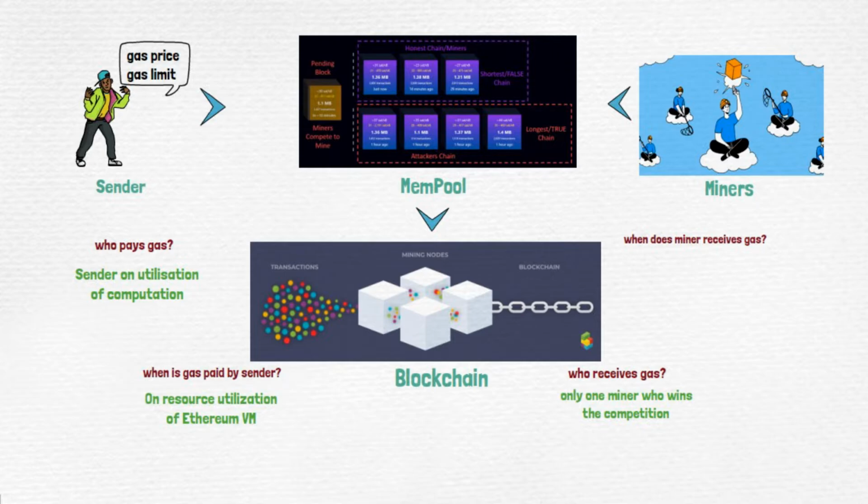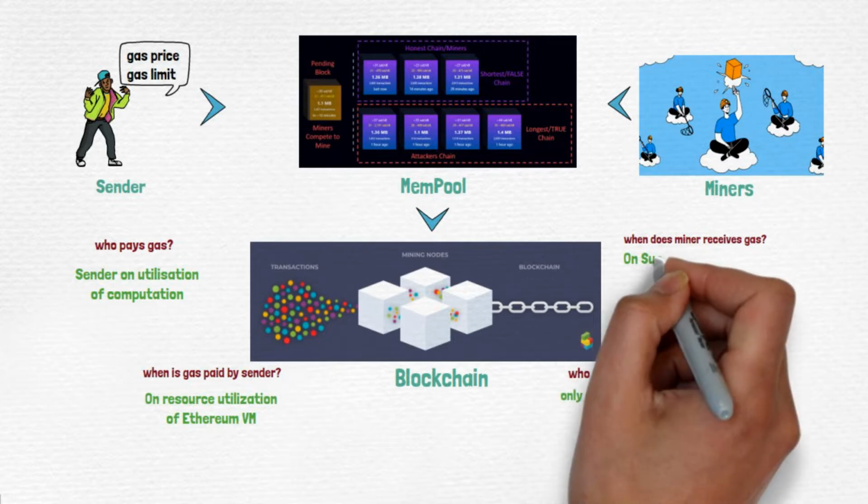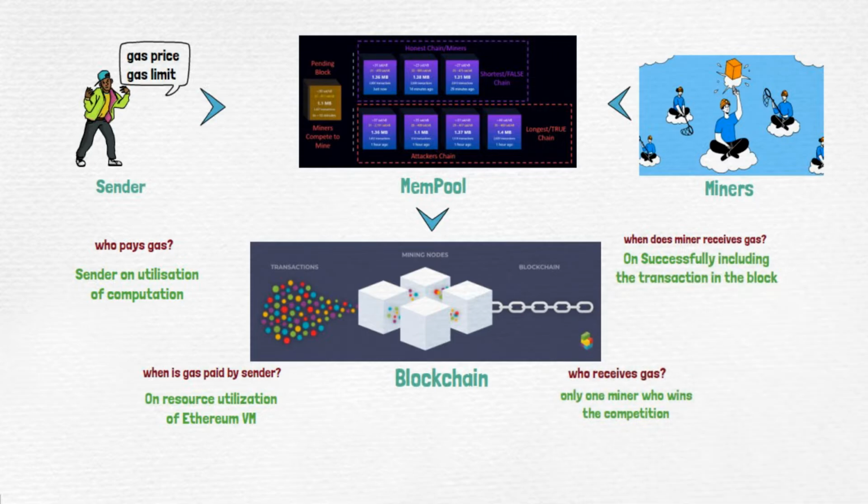As soon as those targets are completed and the miner is able to put that successful activity log on the blockchain, it means the miner completed the activity with the required targets and milestones, and that's how we can say this miner won. So he or she is going to get the commission. So when does the miner receive the gas? On successfully including the transactions in the block. Now I hope the picture so far is clear. This is the big picture, right?